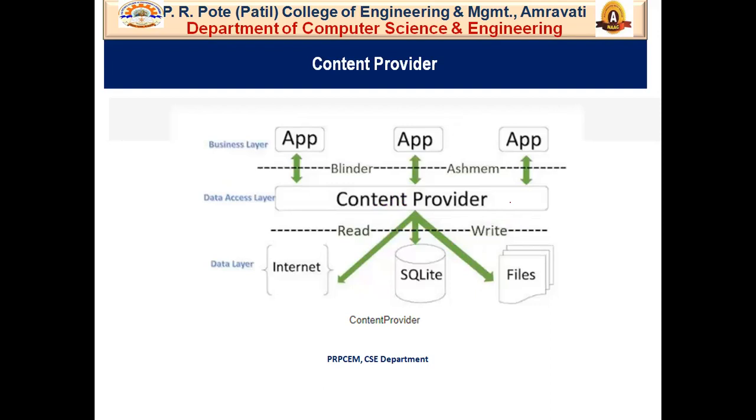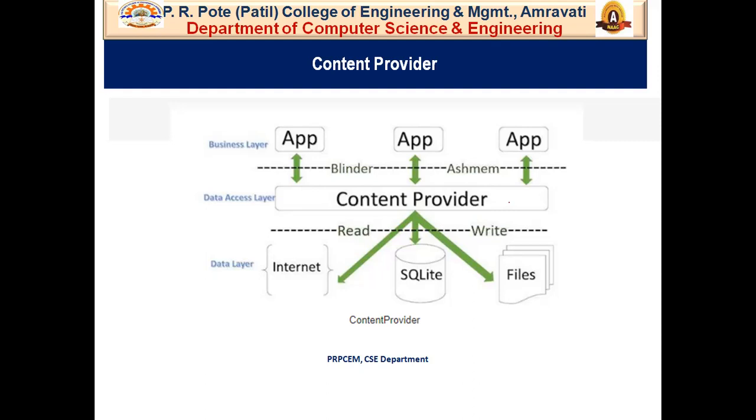After that, another topic is content provider. We have seen content provider in the Android architecture in unit number 2, and now in this unit we have to see in detail how content provider actually works. So first of all, what is a content provider? Basically, a content provider is a component that interacts with a repository, and it supplies data from one application to others on request.